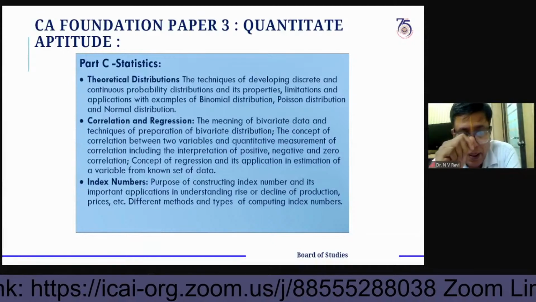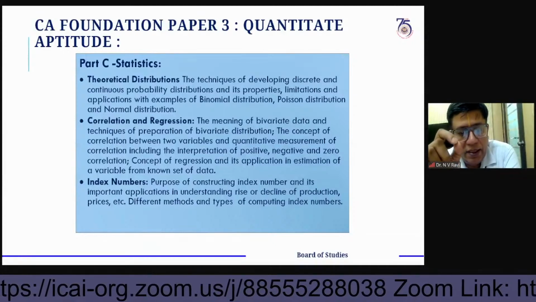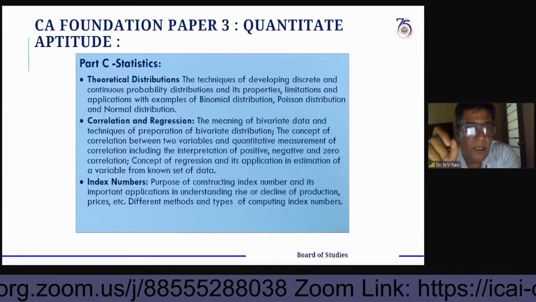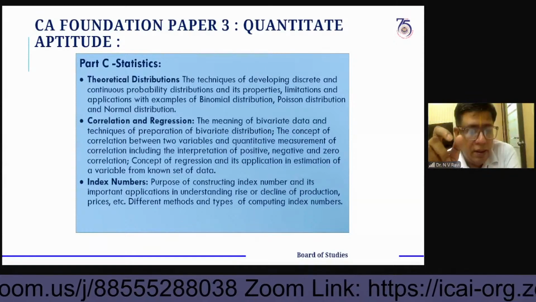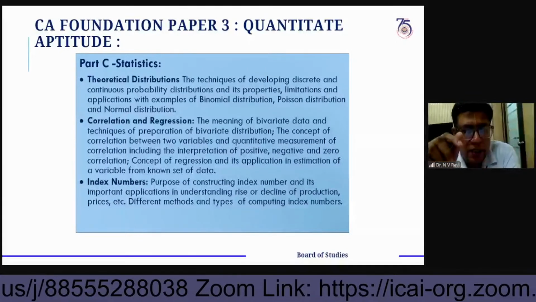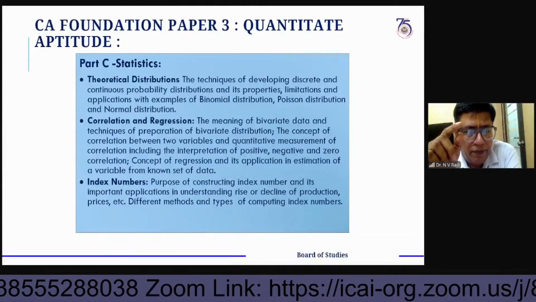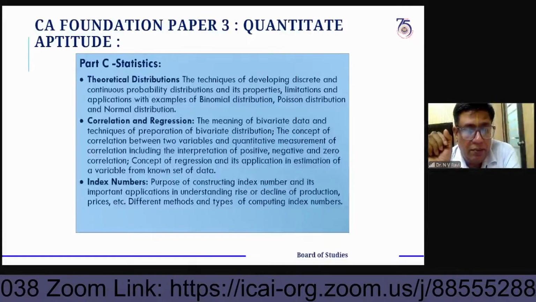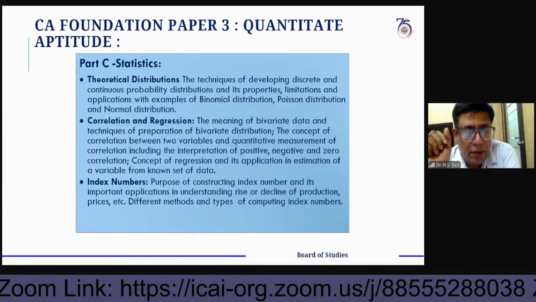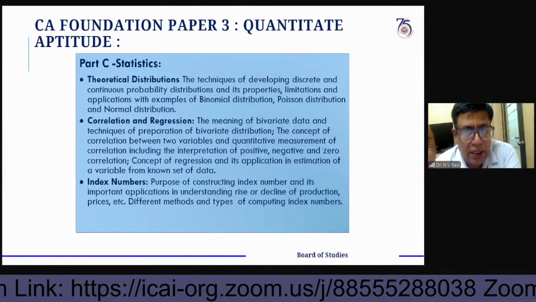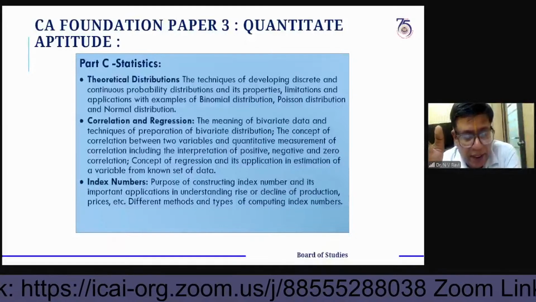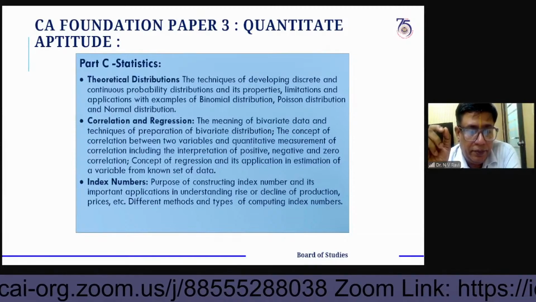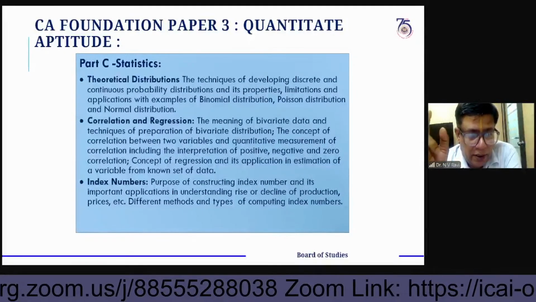Logical reasoning has 4 chapters, 5 into 4, so 20 marks weightage. And in statistics, chapters 13 and 14 combined give 20 marks of questions. The chapter-wise weightage is also given on our website, in the study material. Please look at those aspects also.